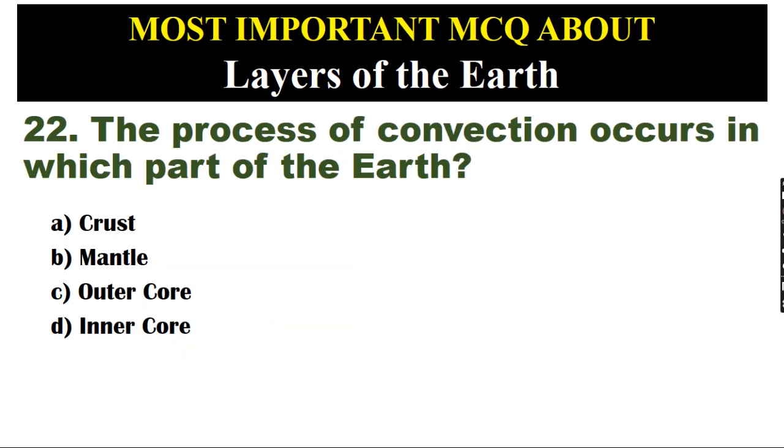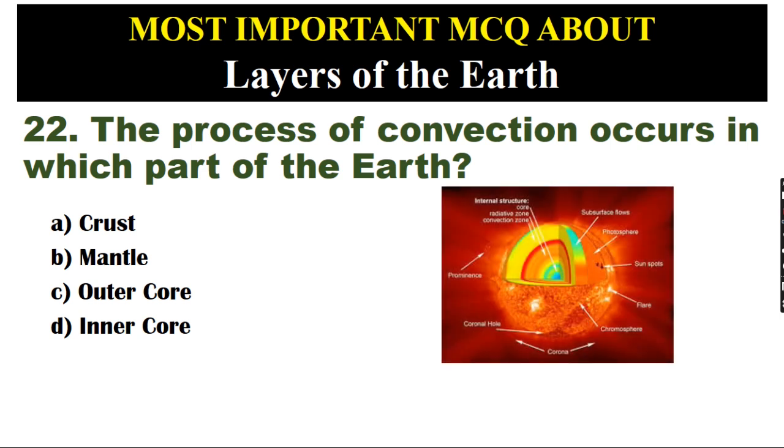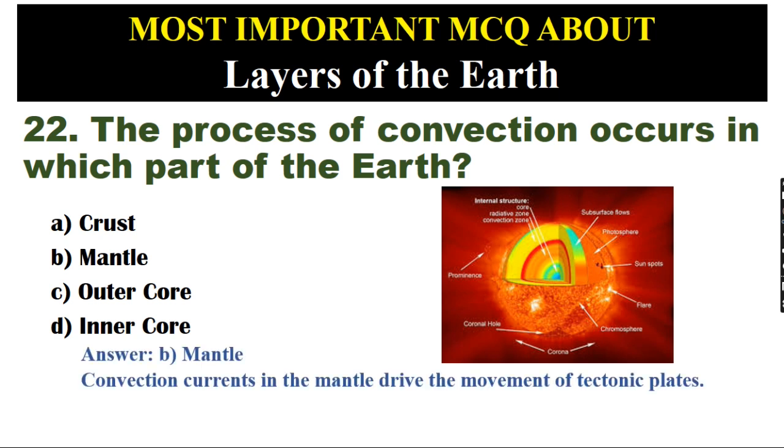The process of convection occurs in which part of the Earth? A. Crust. B. Mantle. C. Outer core. D. Inner core. Answer: B. Mantle. Convection currents in the mantle drive the movement of tectonic plates.